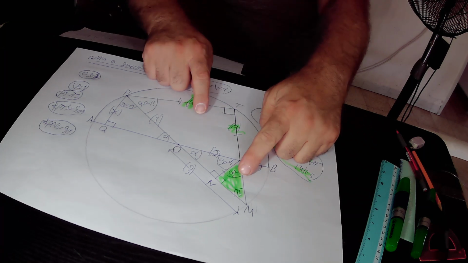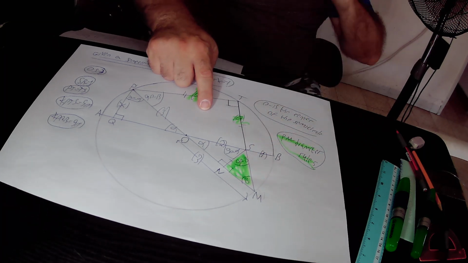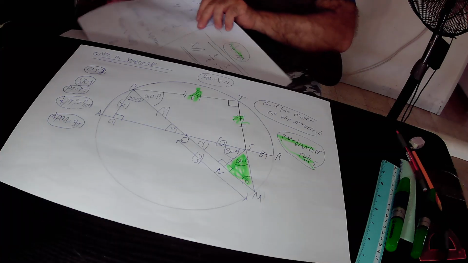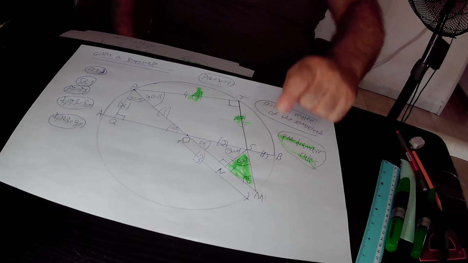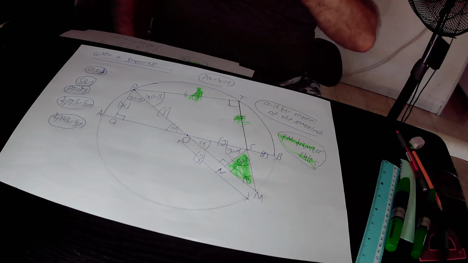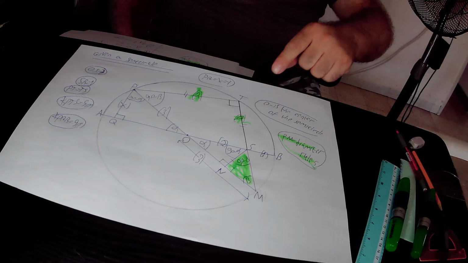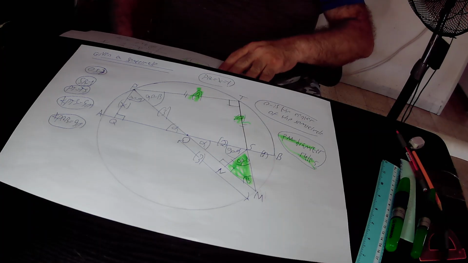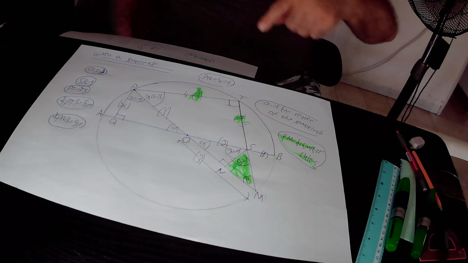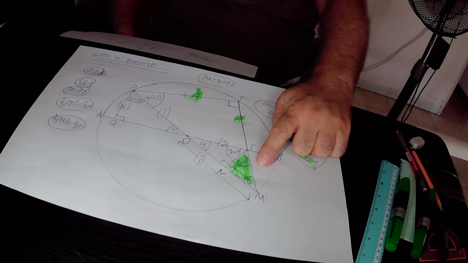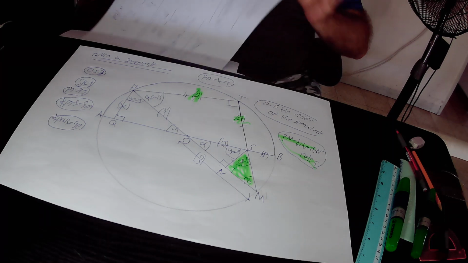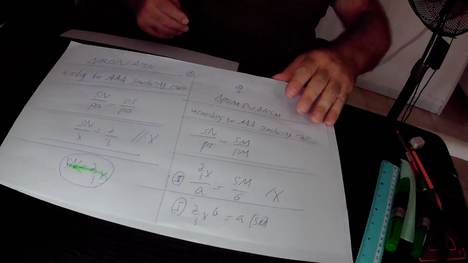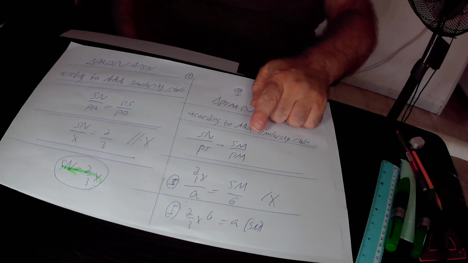And from the fact that those two right triangles are similar to each other, we derive that the following relationship exists between their sides. We derive that side SN of the green triangle NSM over side PT of the big right triangle PTM is equal to side SM of the green right triangle SNM over side PM of the big right triangle PTM. Again, we derive that SN over PT equals SM over PM.